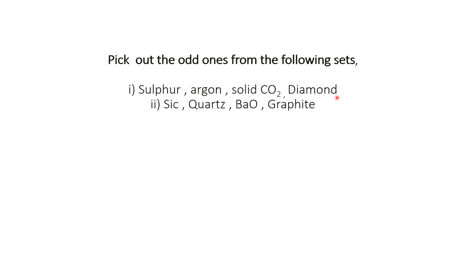On the basis of the crystalline solids, they are divided into four parts: covalent solid, metallic solid, molecular solids and ionic solids. And the diamond is the covalent solid, argon is inert, solid CO2 is non-polar, and the sulfur. So sulfur, argon and solid CO2 are the molecular solids and diamond is the covalent solid. So the odd one of this set is the diamond.